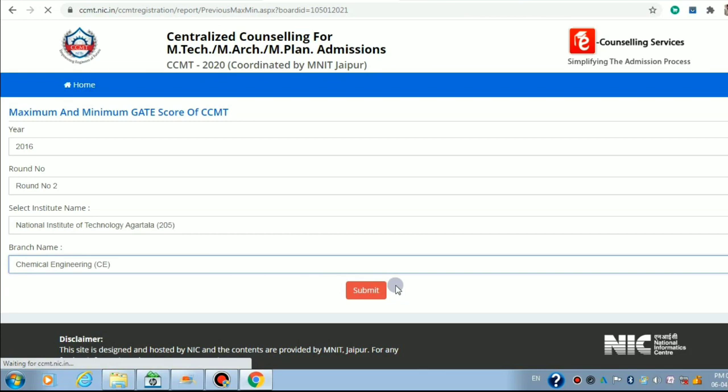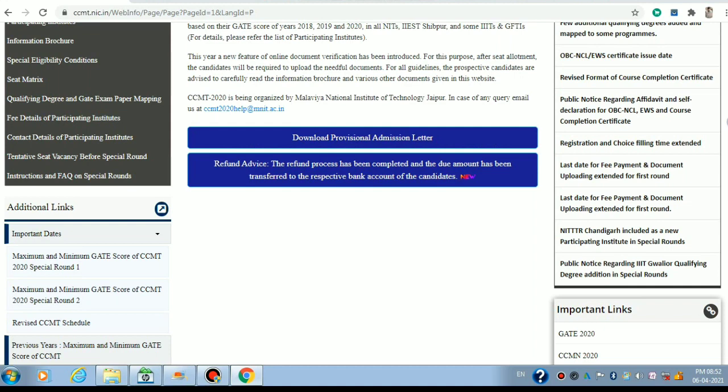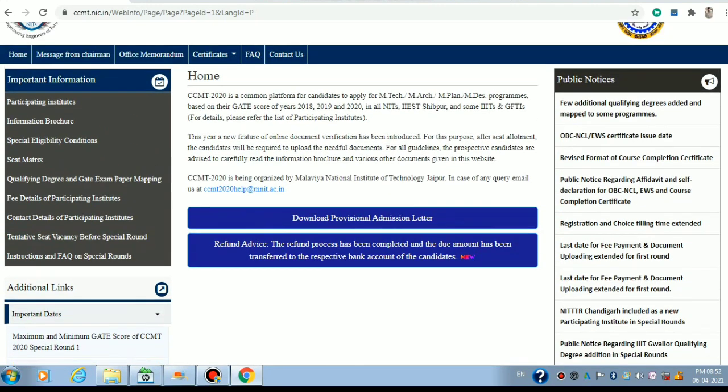Now let me tell you how to download the information brochure. What is the use of the information brochure? The information brochure can be used to know the complete procedure of CCMT. You can check out my other video in which I have explained the complete procedure. You can also check the information brochure, but it contains too much theory, so it will be kind of difficult to know the complete procedure. But still, let's see.